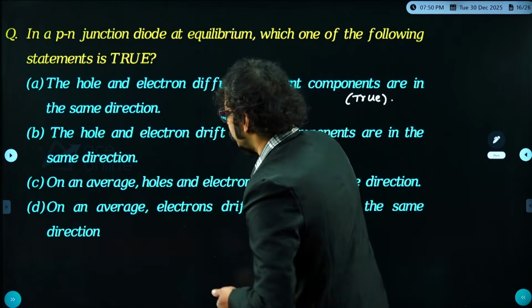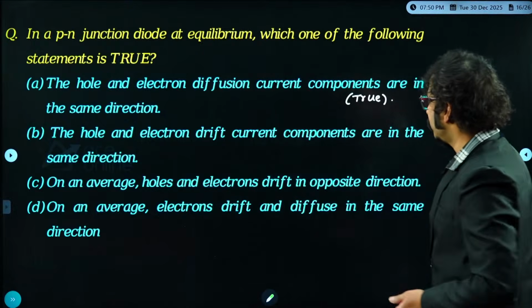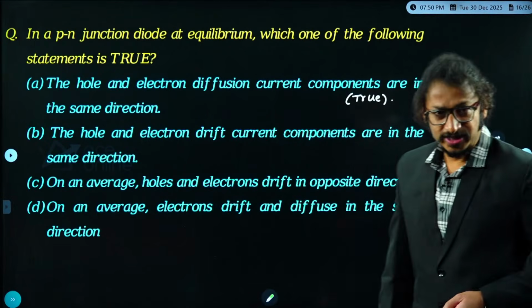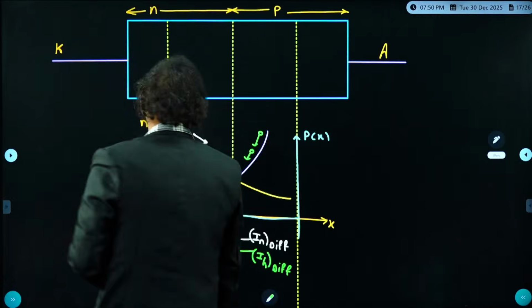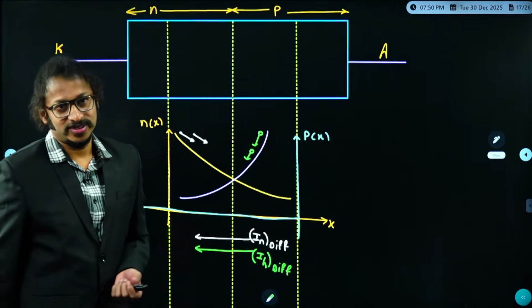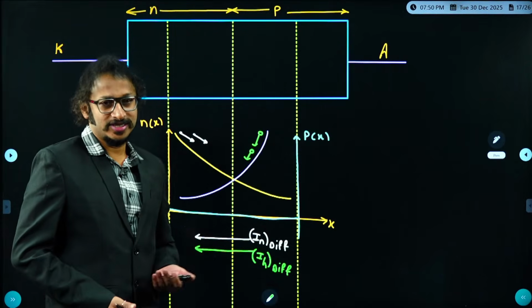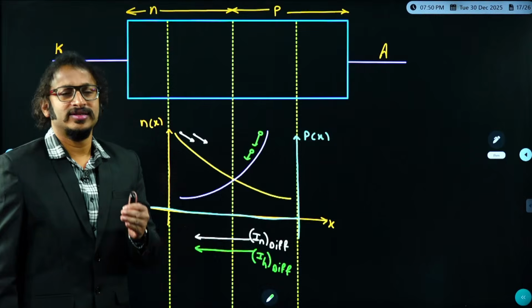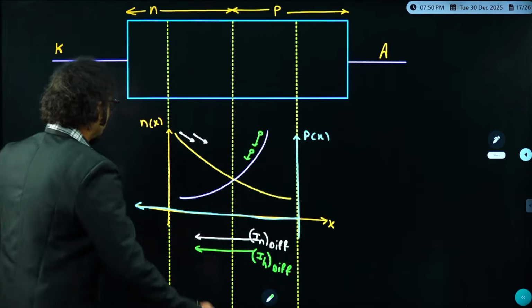Now check it out here, dear students. The hole and electron drift current components are in the same direction. Students, drift current is in the direction of the electric field. A very simple shortcut, very simple logic. Whatever the direction of the electric field is, that is the direction of drift current. Am I right?